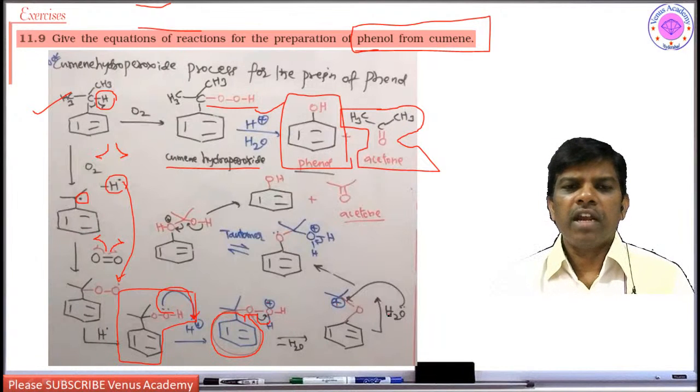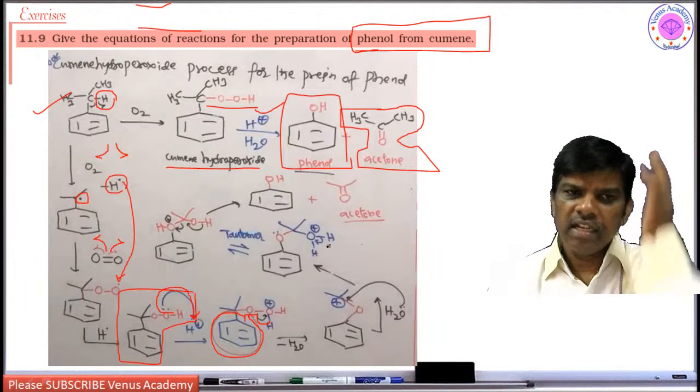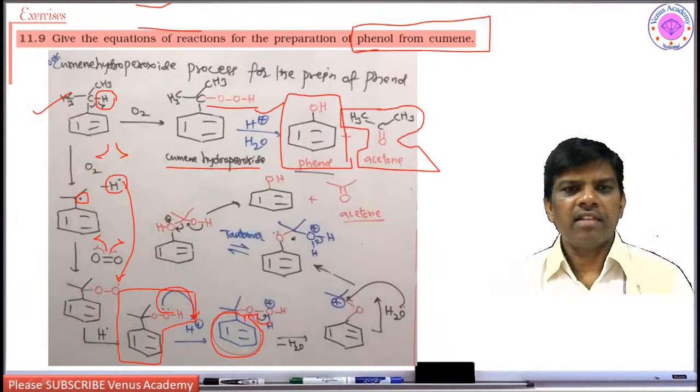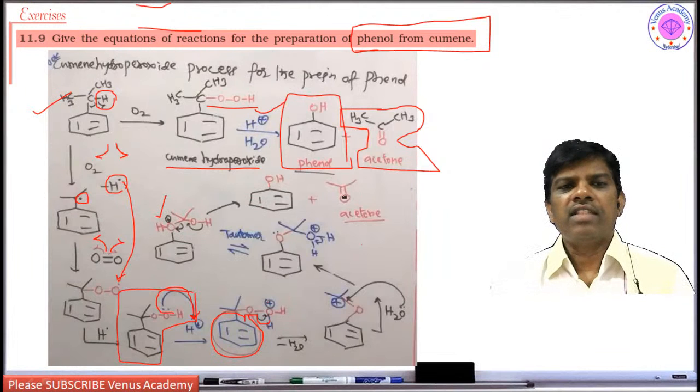Now this carbocation takes up a water molecule to give this. So here oxygen is attached here. At this stage it is going to lose H plus ions, or in this tautomer, this hydrogen is going to be rearranged onto this phenolic oxygen, where at this stage it is having a positive charge. It is going to be lost as acetone. This is phenol. This is how you can prepare phenol and acetone.